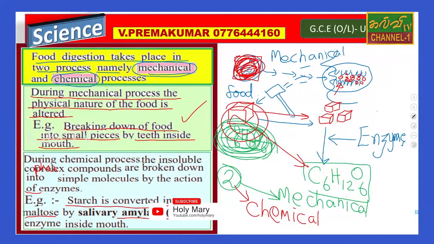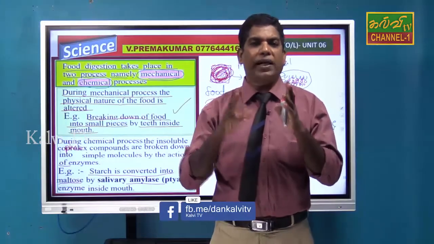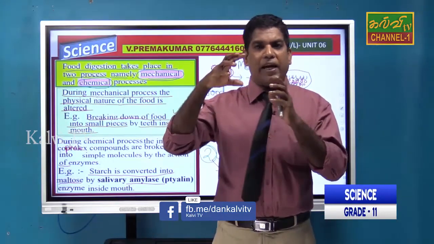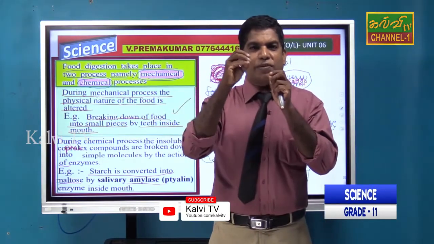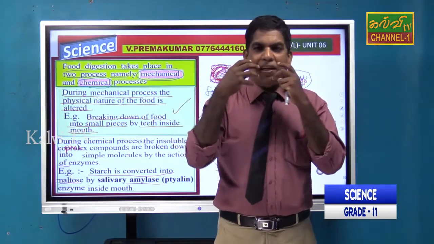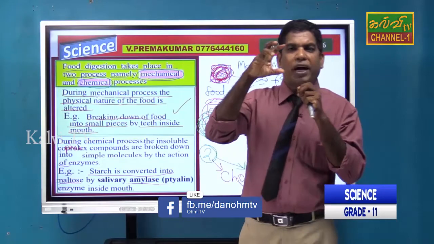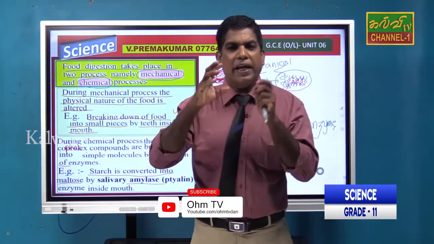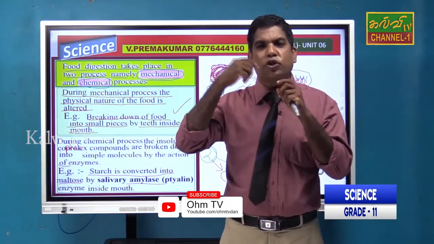What we studied: digestion can be classified into two groups, mechanical digestion and chemical digestion. What happens in mechanical digestion? The big particles are made into small particles. Mostly it happens in the mouth when we use our teeth and grind it, so the big particles change into small particles. At the same time we find chemical digestion also in the mouth.